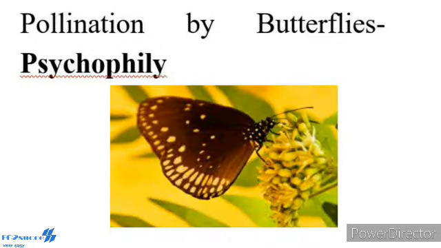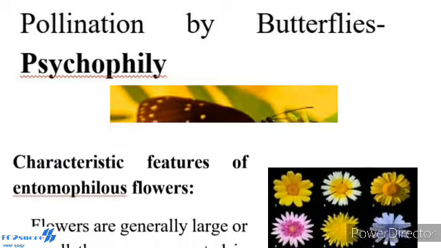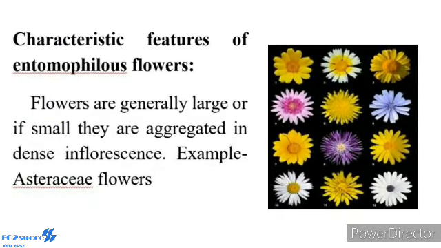Of the insects, bees are the main flower visitors and dominant pollinators. Insects are the chief pollinating agents, and the majority of angiosperms are adapted for insect pollination. It is the most common type of pollination. Characteristic features of the Entomophilous flower: flowers are generally large, or if small, they are aggregated in dense inflorescence.